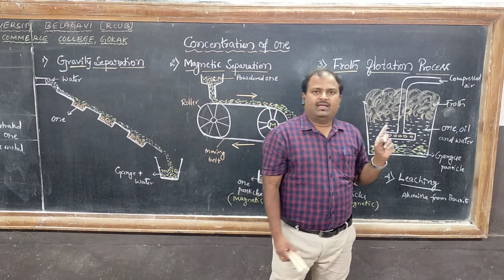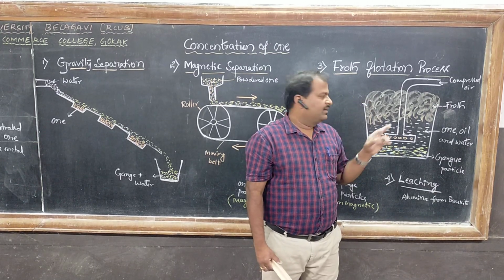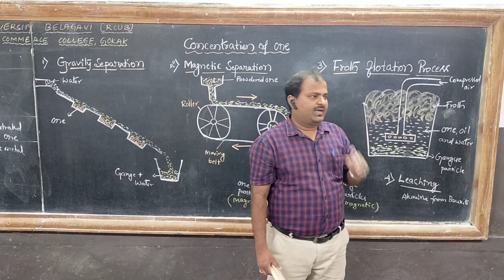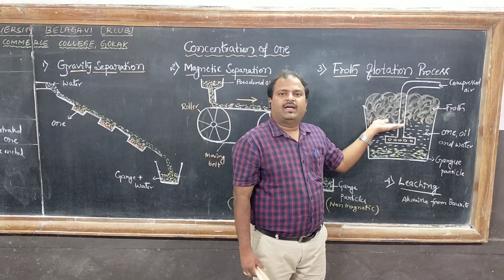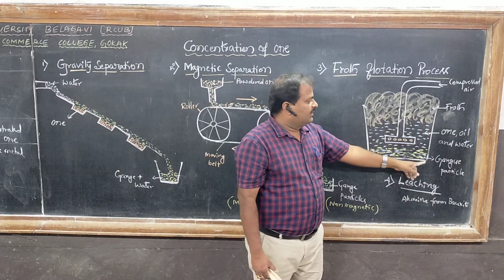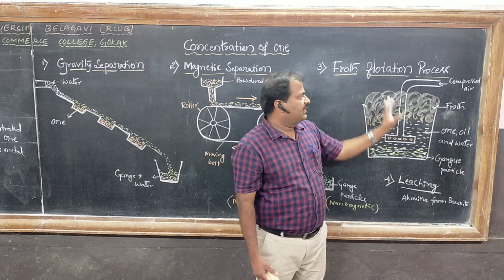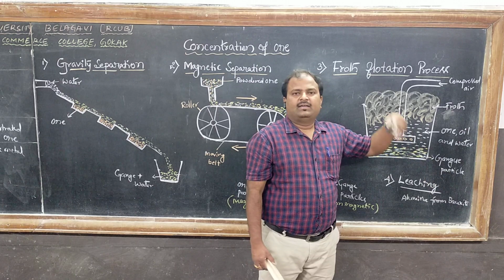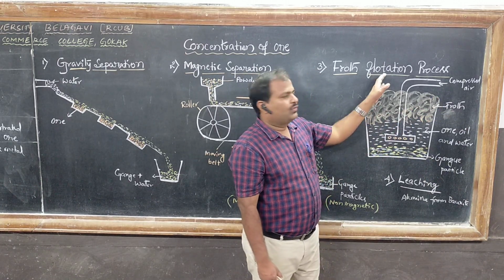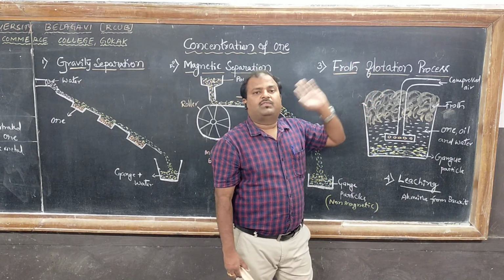The important thing is that the ore is wetted by oil and the impurities or gangue particles are wetted by the water. That is very important. So the ore particles wetted by oil come to the surface of the tank, and the gangue particles wetted by water settle at the bottom. Then this froth is separated, dried, and we get a concentrated ore. This is the froth flotation process. Here we prefer sulfide ores.